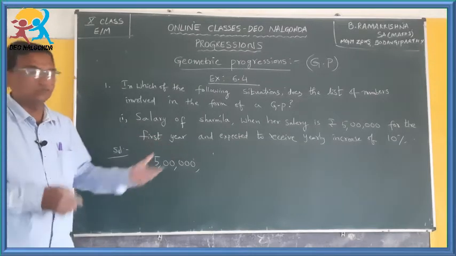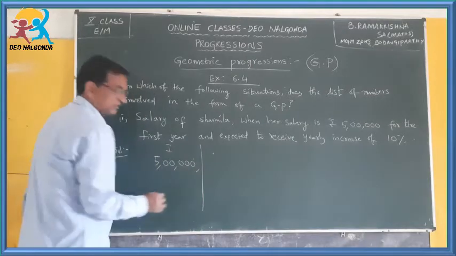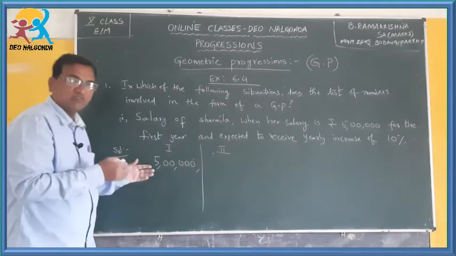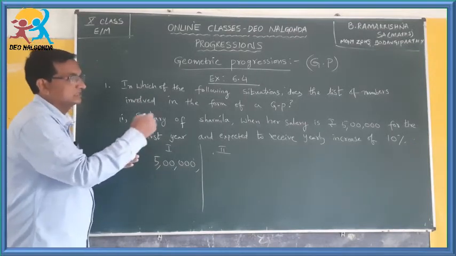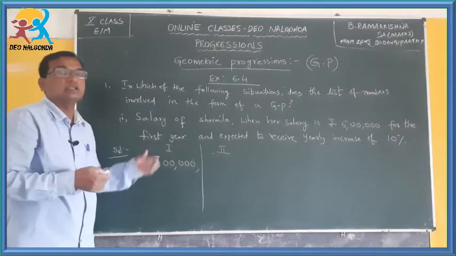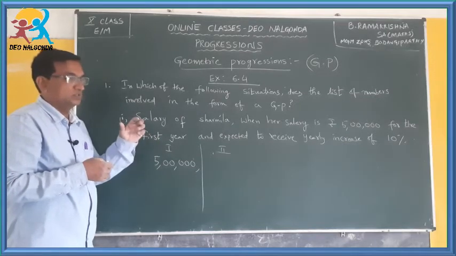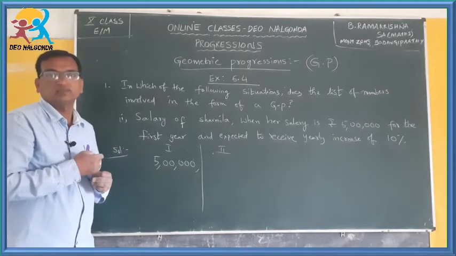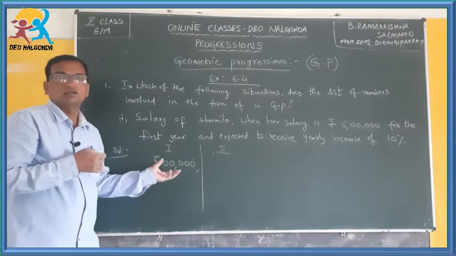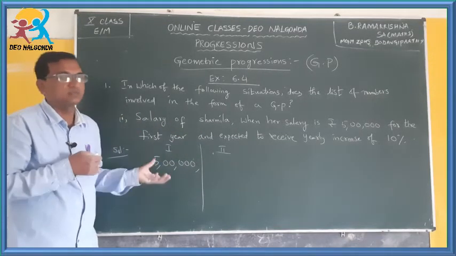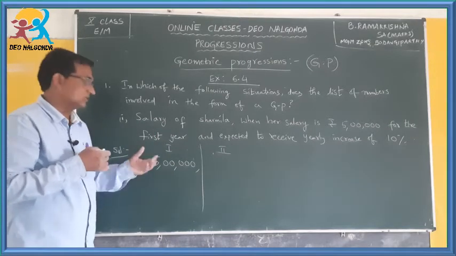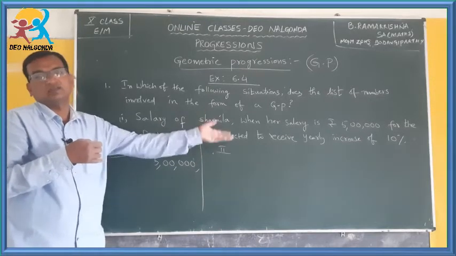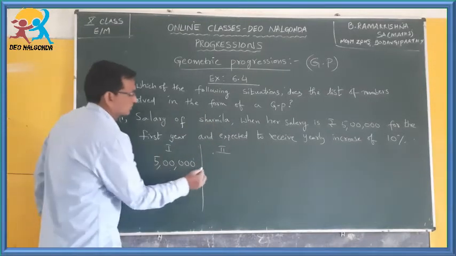Now, how to write the next term? This is the first year salary. How can we write the second year salary? This type of increase, if it is increasing annually, comes under a topic you should remember from 8th class, compound interest. So this goes like that. If you use the compound interest formula, the salaries increased year after year can be calculated. So, what is that formula?